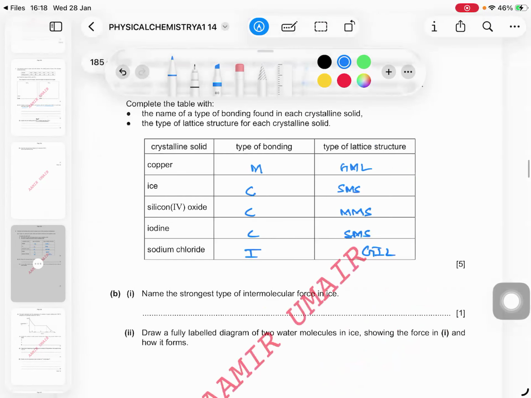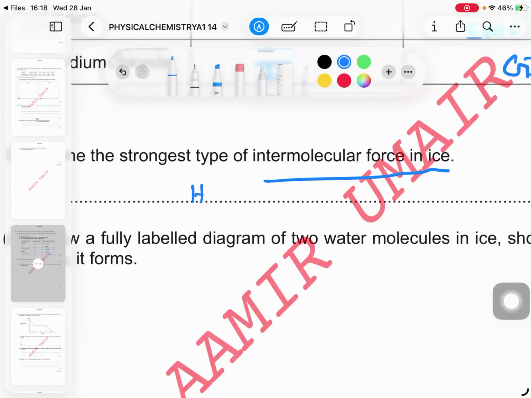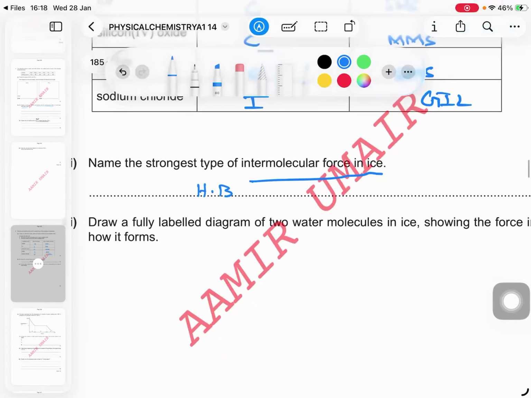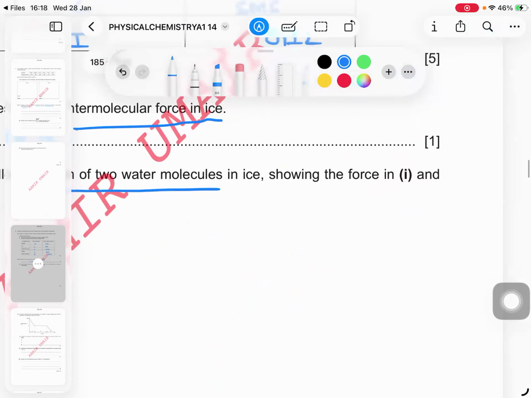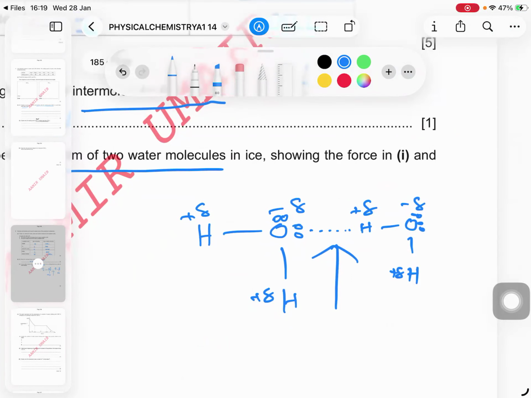GIL, giant ionic lattice. Strongest intermolecular force of ice: hydrogen bonding. Draw a fully labeled diagram with 2 water molecules in ice. This is partial negative, 2 lone pairs, partial positive, and then this is hydrogen. Look at this, this is partial positive. What is this force then? Hydrogen bond.